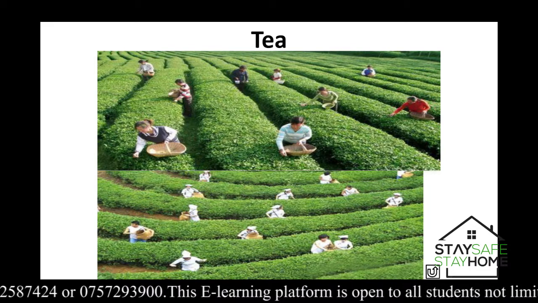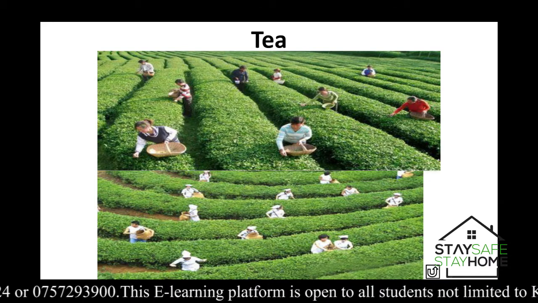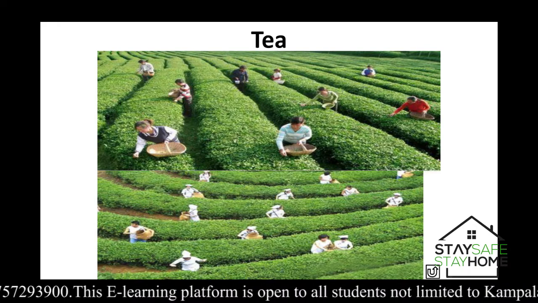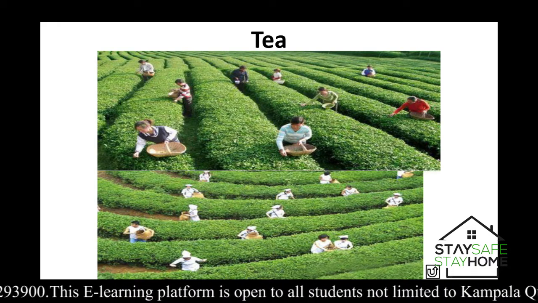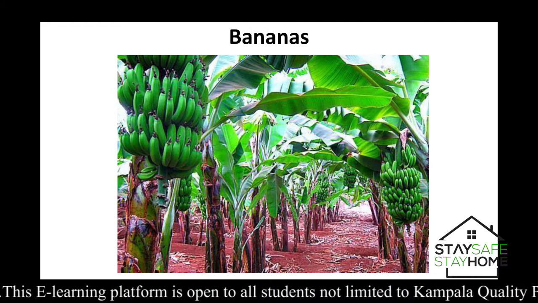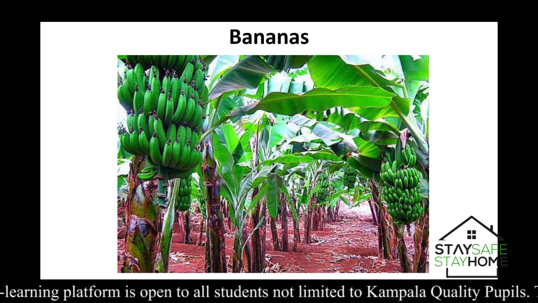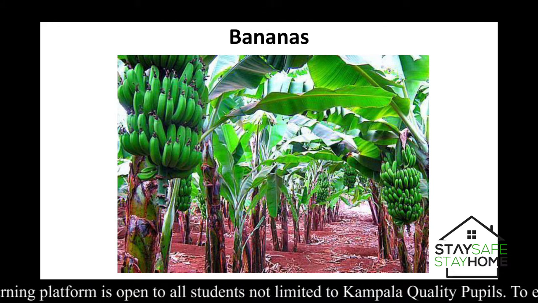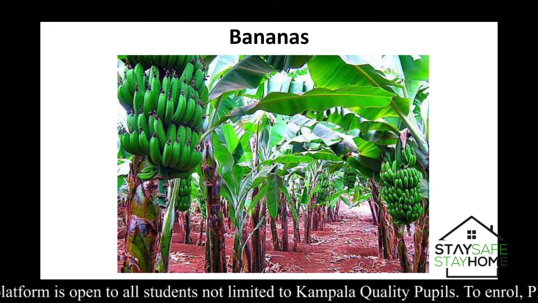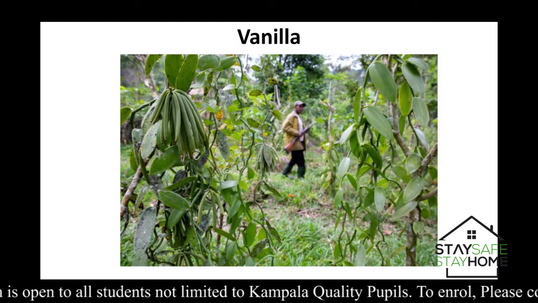This is the tea. Those of you who have ever gone to Jinja, to Mukono, you saw what tea looks like. You saw? This is it. It is harvested by hand picking. These are bananas. I guess you know these because most of you have them at home. For those of you who thought that maybe they come from pawpaw plants, no. Bananas are got from banana plants, as you can see. Sugarcane, you like eating sugarcane. This is it. This is vanilla.